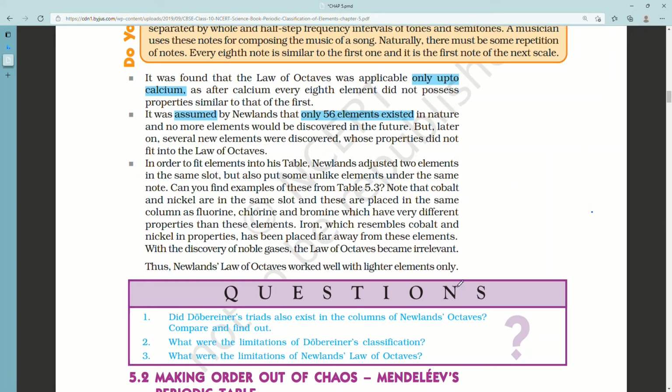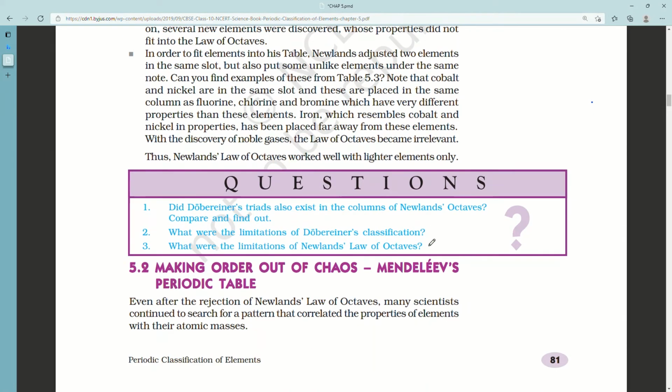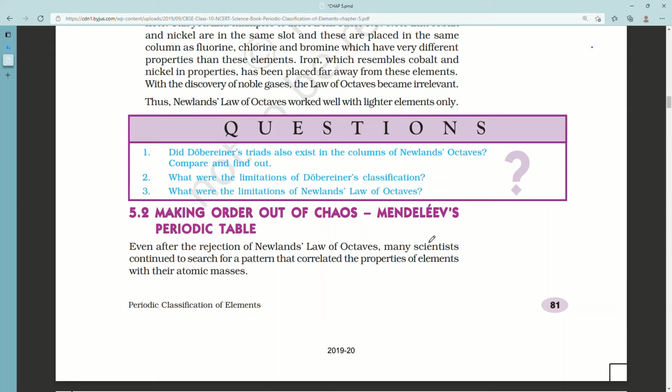Questions. First, did Döbereiner's triads also exist in the columns of Newlands' octaves? Compare and find out. Well, as you can see, the first triad, lithium, sodium and potassium, is indeed placed in Newlands' octaves.